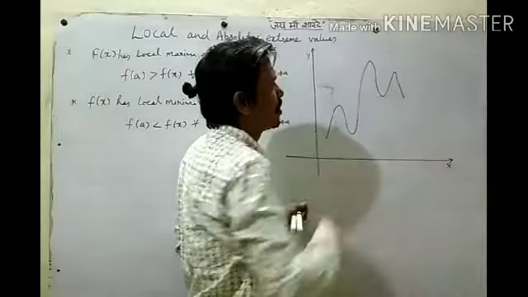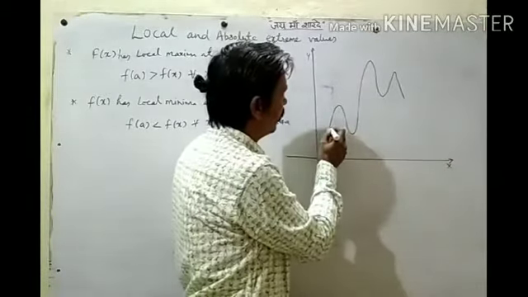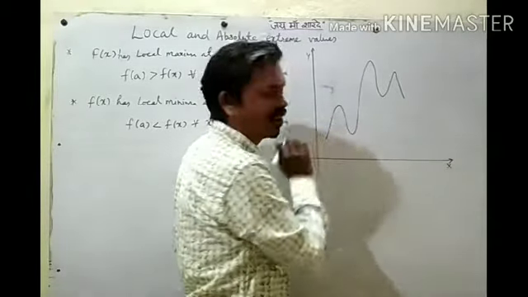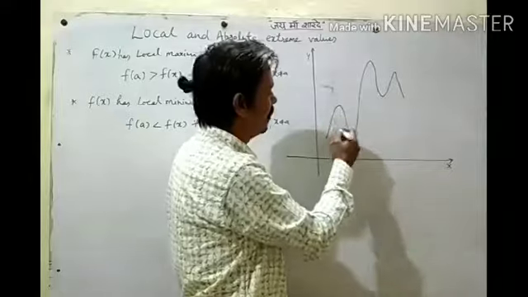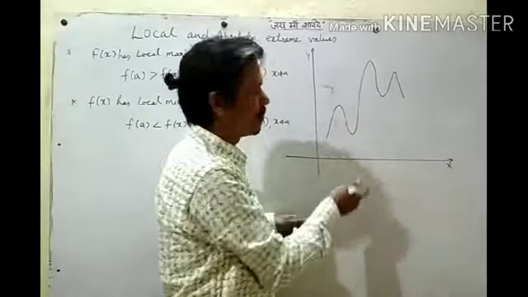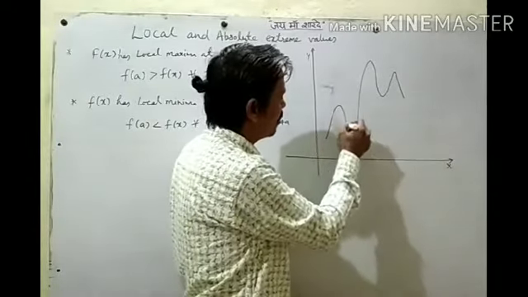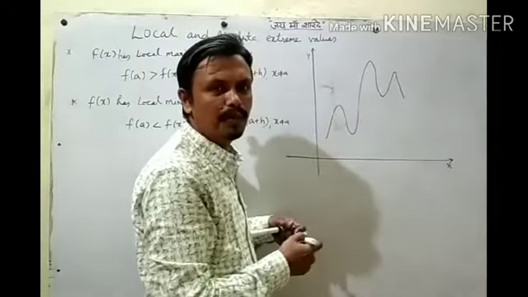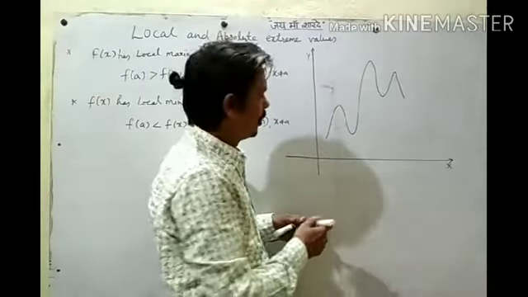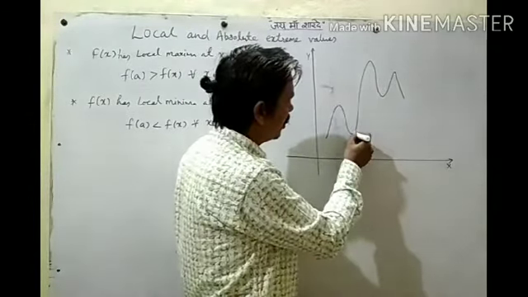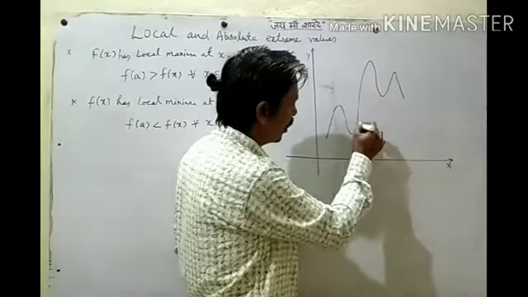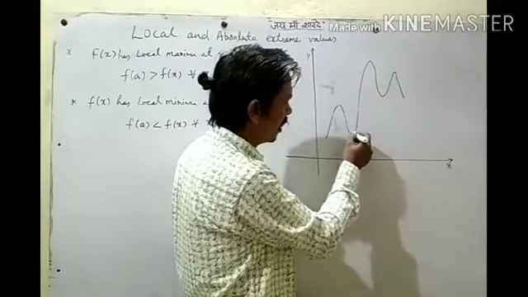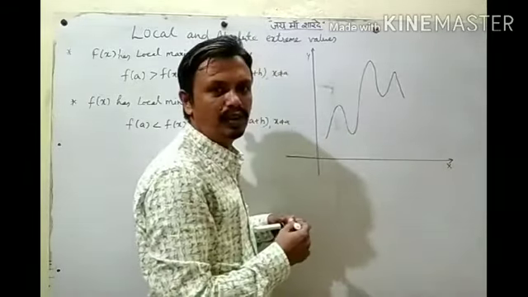But in this particular locality, locality means one interval, in these neighboring points, at this point the function has maximum value. Here at this point, in these neighboring points, we have minimum value.